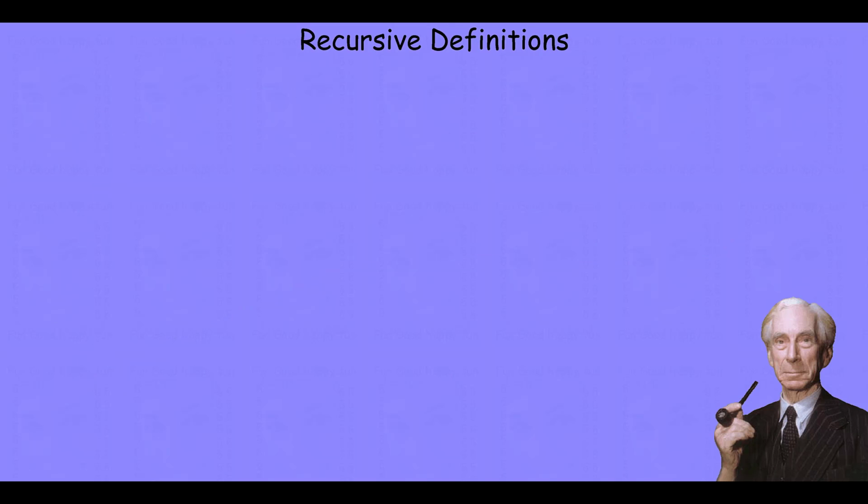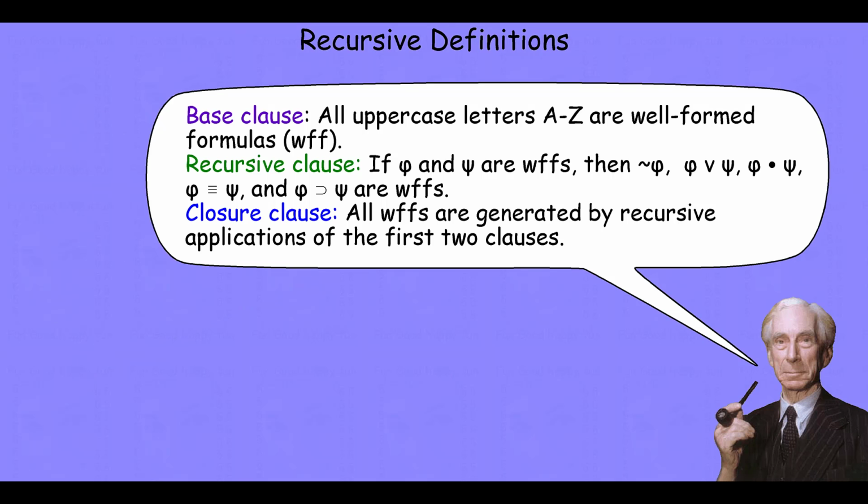So let's look at some actual cases of recursive definition. Suppose we want to recursively define what it is to be a well-formed formula in propositional logic. We'll start with a base clause. All uppercase letters A through Z are well-formed formulas. Now we've got a set of initial well-formed formulas. We introduce a recursive clause. If phi and psi are well-formed formulas, then tilde phi is a well-formed formula. Phi wedge psi is a well-formed formula. Phi dot psi is a well-formed formula. Phi triple bar psi is a well-formed formula. And phi horseshoe psi is a well-formed formula.